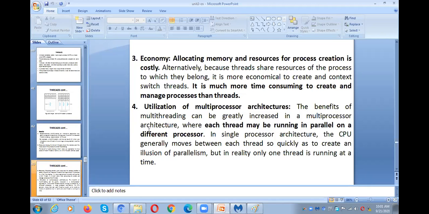If there is availability of threading, and we divide the process into threads, and it is a multi-processor architecture, we can assign multiple threads to multiple CPUs. So all the multiple CPUs run the multiple threads at the same time.